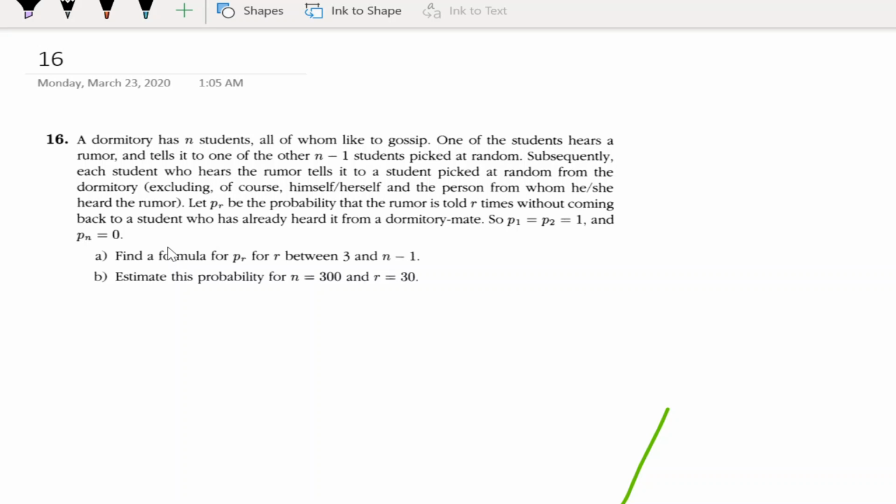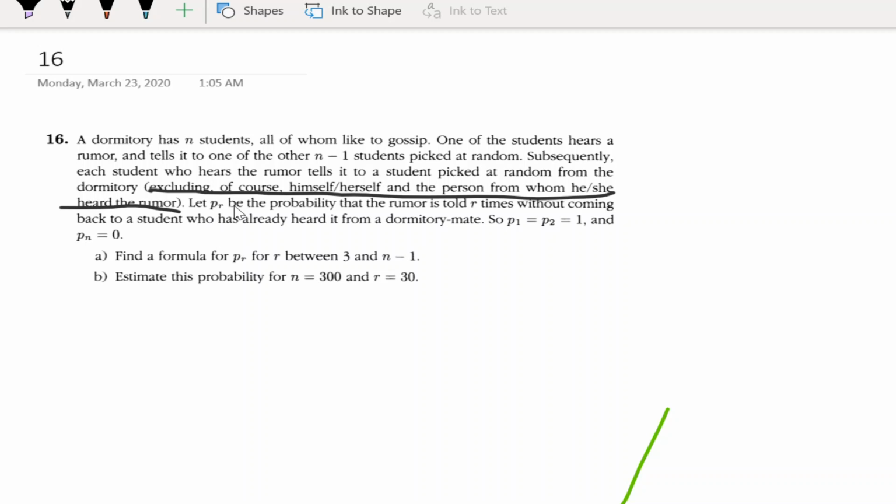Okay, so a dormitory has n students, all of whom like to gossip. One of these students hears a rumor and tells it to one of the other n-1 students picked at random. Subsequently, each student who hears the rumor tells it to a student picked at random from the dormitory, excluding, of course, himself, herself, and the person from whom he or she heard the rumor. That's a very important blurb. I was very confused until I actually paid attention and read that part.